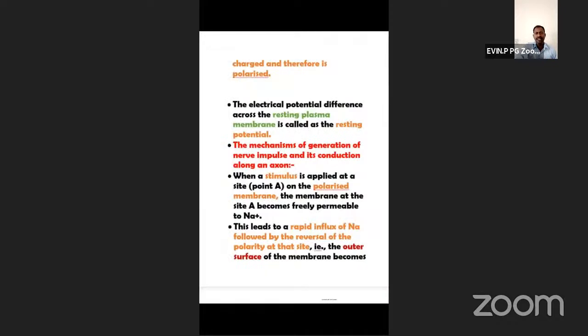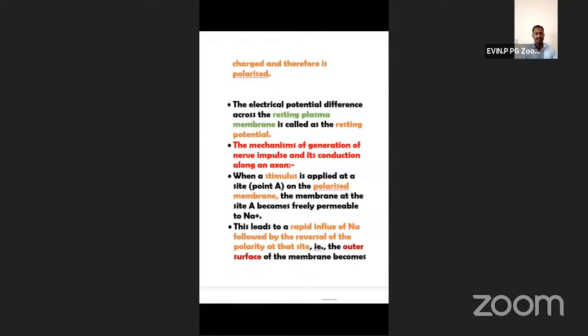This condition changes the membrane potential. There is already a negative potential on the membrane, which is called polarized. The migration of sodium and potassium ions in and out brings about a change in the membrane potential, so that a polarized state turns into a depolarized state.